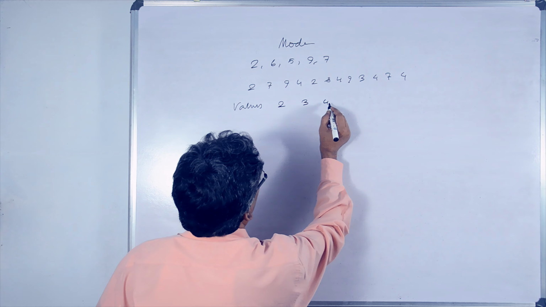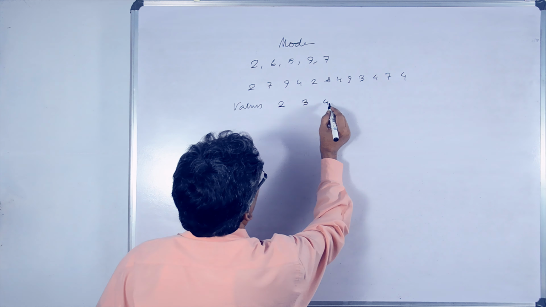Now we have to find out the highest frequency from the frequency column. Highest frequency is 17. As per my formula, this is called F0. And the frequency preceding the highest frequency, that is this, is called F1. And the frequency next to the highest frequency is called F2. And the class boundary along with the highest frequency is called modal class. In modal class, this is L1 and this one is L2. This class is called modal class. The class boundary which is with the highest frequency is called modal class.